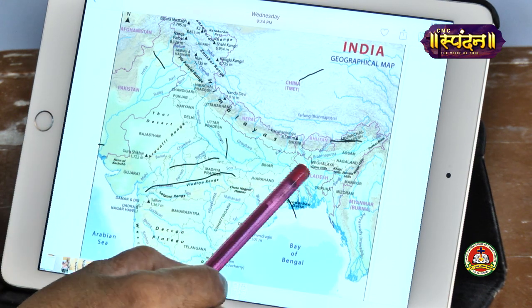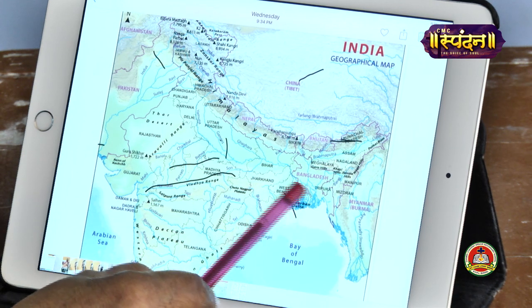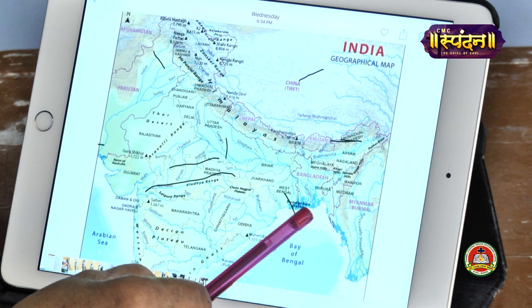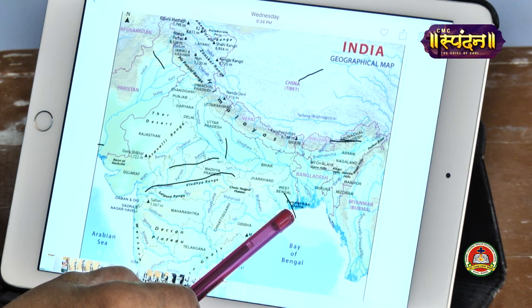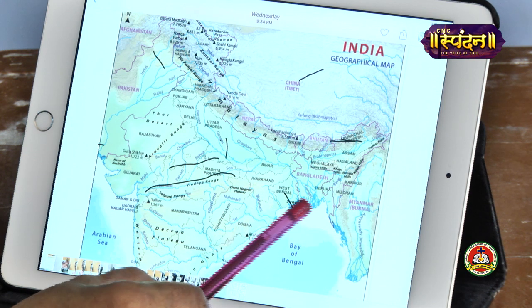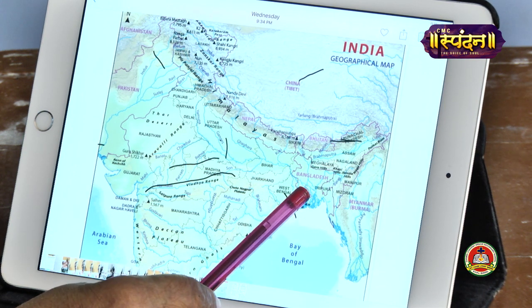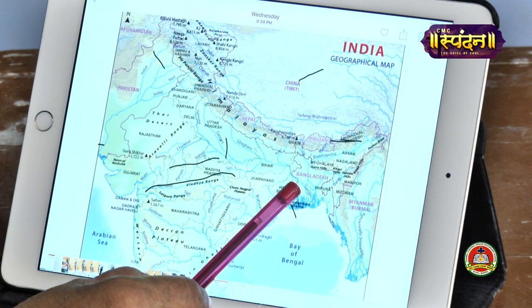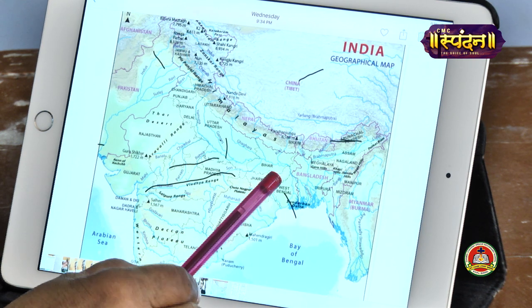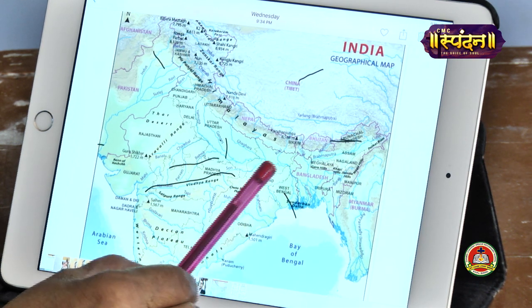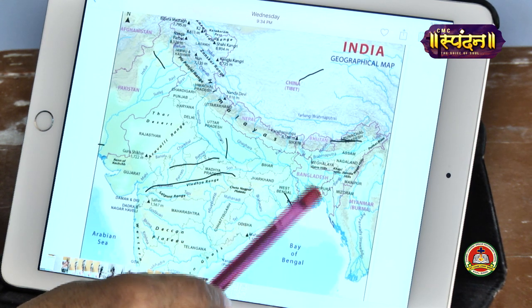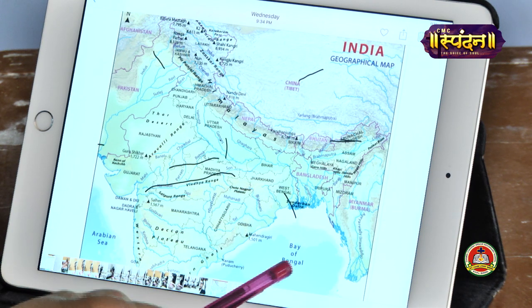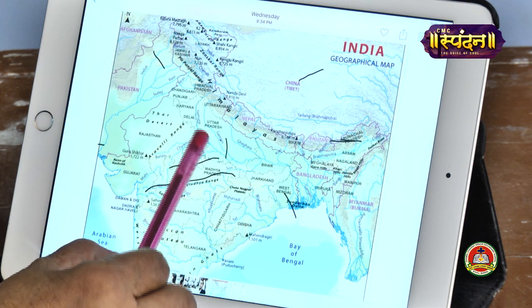In the east, this side lies the delta. You all can see here this blue mark. This is the delta region, which is also known as Ganga Brahmaputra Delta. This is the largest delta in the world. Now, what is a delta? A delta is an area where the main river is again broken up into small rivers, channels, before falling into this Bay of Bengal. Okay, so this was about the Ganga Basin.